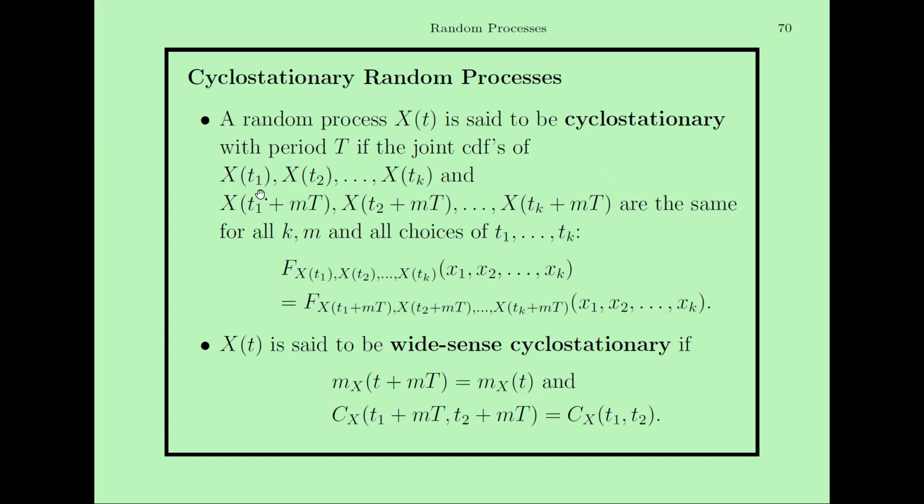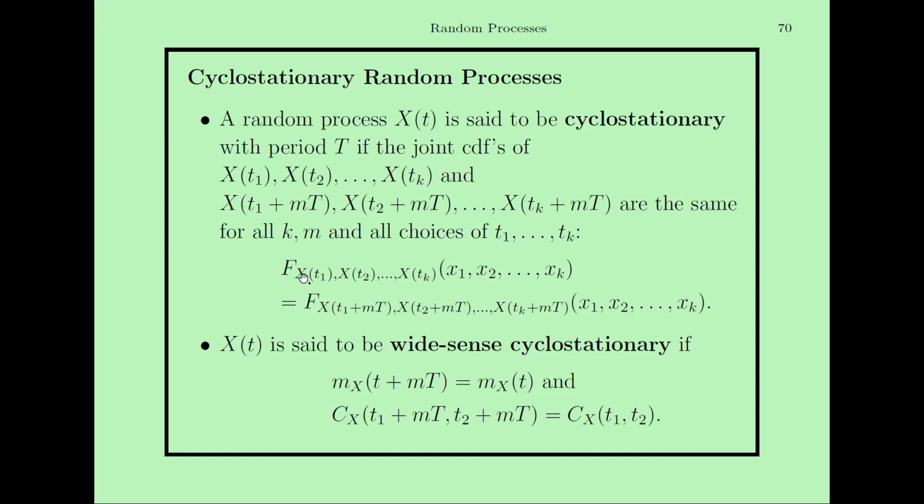The joint distribution of these random variables will be the same as X(t1 + mT), X(t2 + mT). So in between, the joint CDF will not be the same. But at these particular sample points, t1 and t1 + mT, t2 and t2 + mT, the joint cumulative distribution function of this random process will be the same for all k, m and all choices of t1 to tk. So that's what is written here.